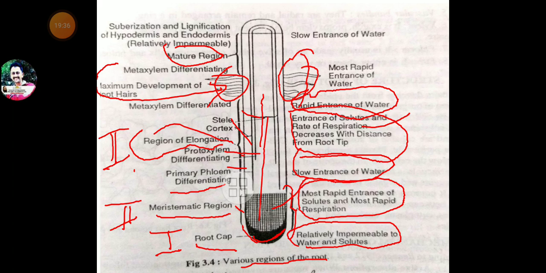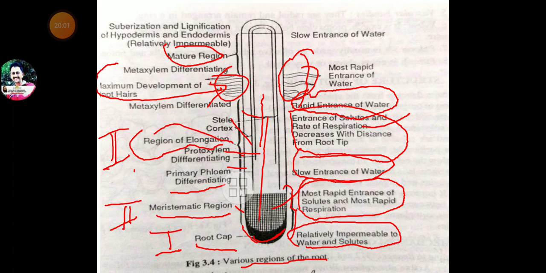Fourth type of soil water is crystalline water, or chemically bound or combined water. The water which remains chemically bound to the soil particle is called crystalline water. Friends, out of these four types of water, only capillary water is available to the plant for absorption.